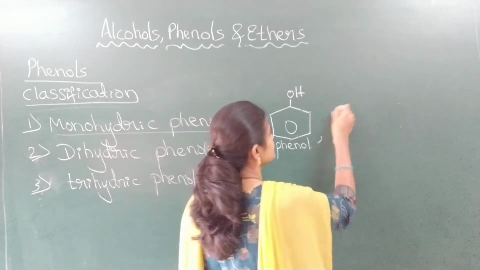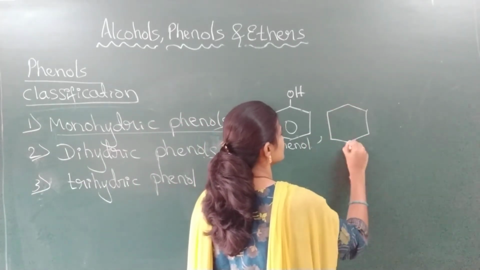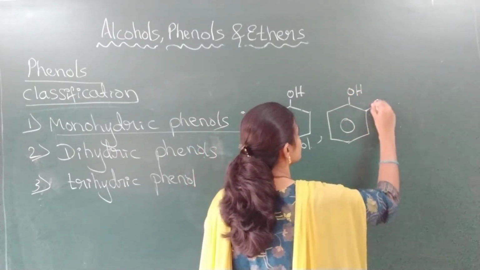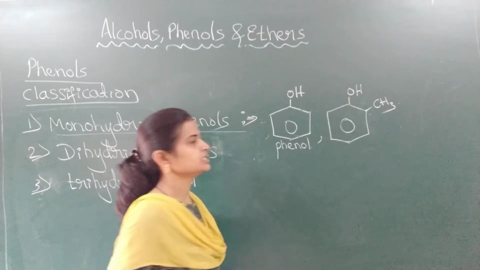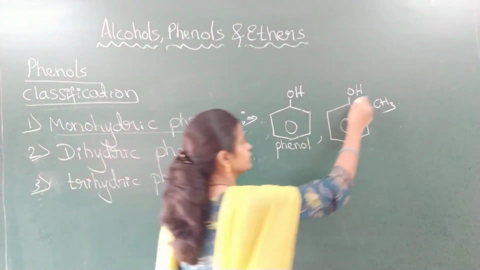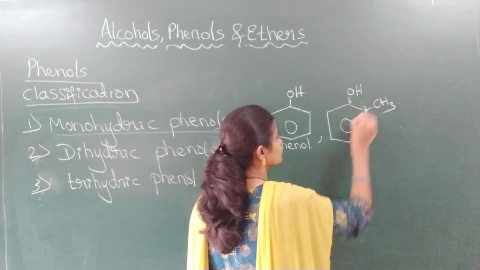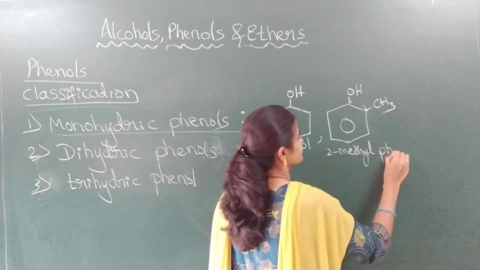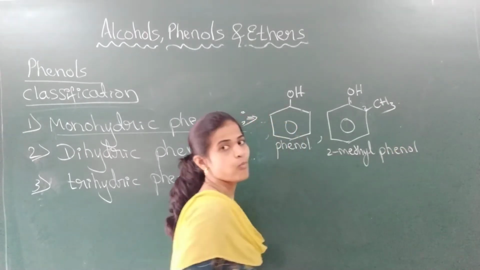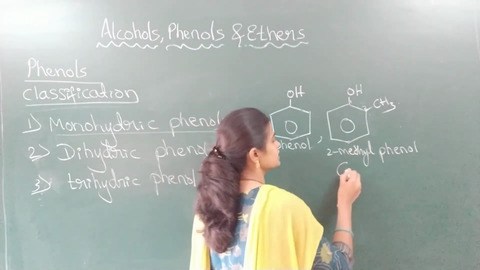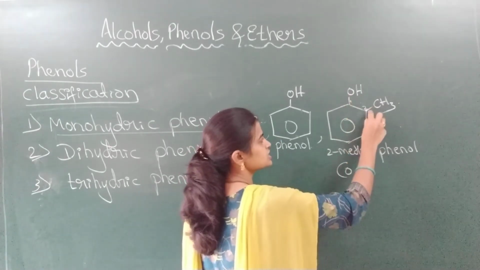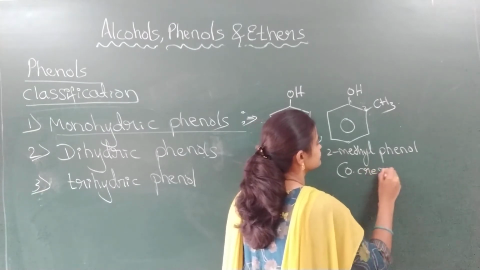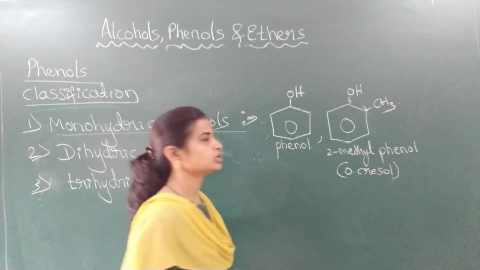Second example: one OH group is there, and CH3 is also there on the phenol. That is a substituted phenol. Numbering 1, 2, this is 2-methylphenol. The common name: with respect to OH, the methyl is at the ortho position, therefore the common name of this one is orthocresol.